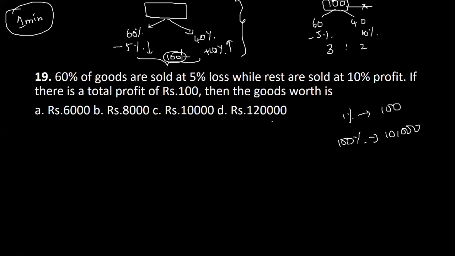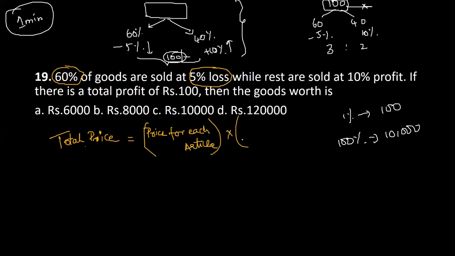Okay, let us understand one thing here. Whenever you say 60% of the goods, or any percent of the goods, are sold at this percent of loss, let us get back to the basic concept. There are a certain number of goods which are sold at a loss. If you want to find the total price, what is the basic calculation? You need the price for each article into the number of articles. This is usually how a total price is calculated.